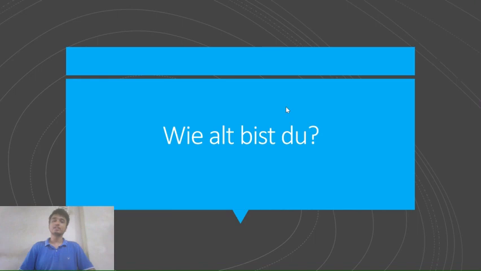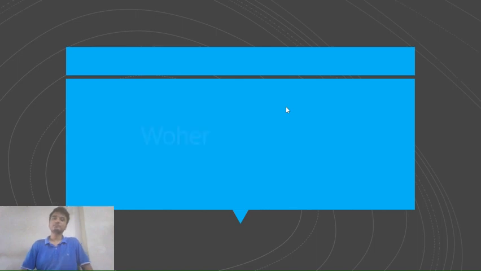The next one is "Wie alt bist du?" We have seen these previously. "Wie" means how, "alt" means old, "bist du". Do you remember "du bist"? It is a conjugation of sein, which means you are. So "Wie alt bist du" is how old are you? And if I have to answer this, I'll say "Ich bin 22 Jahre alt." I am 22 years old.